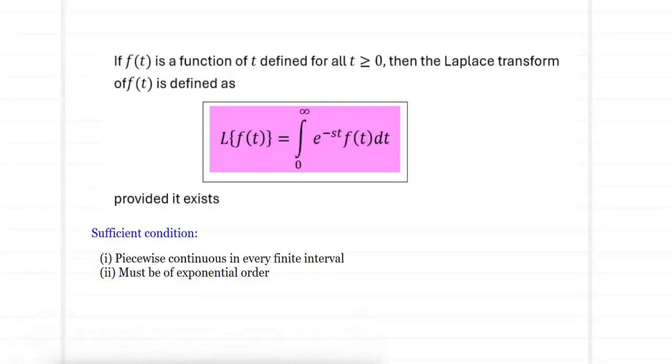So, what is the definition of a Laplace transform? If f of t is a function of t defined for all t greater than or equal to 0, then the Laplace transform of the function f of t is defined as Laplace of f of t is integral from 0 to infinity e power minus st f of t dt, provided it exists.